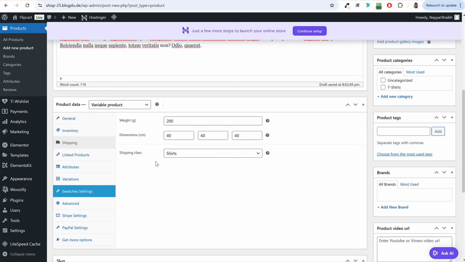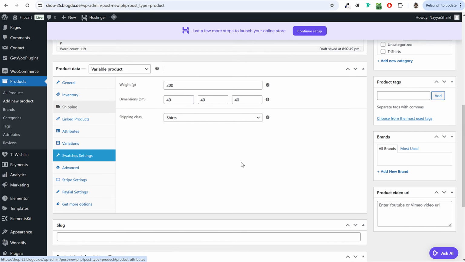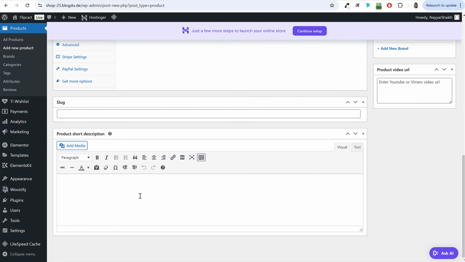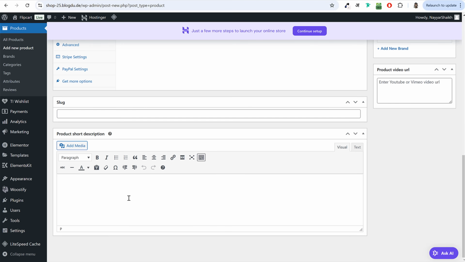Okay. Now the most important thing, in fact, before we do that, till here everything is the same. The only difference is attributes and variations. Now before we do that, let's complete all the similar things that we had in the previous product. So here also we have a short description. So I'll simply copy it, paste it over here.